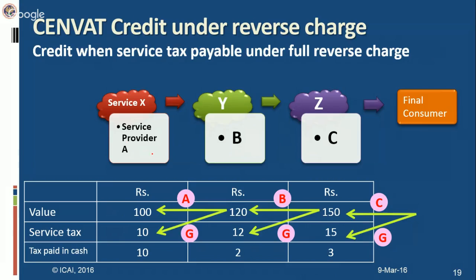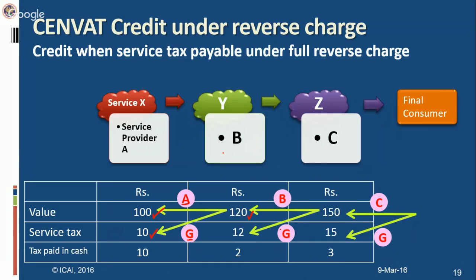In this case, A provides a service to B and he charges a value of rupees 100 and service tax at the rate of rupees 10. So now when B will make payment, he will pay rupees 100, that is value, to A, and the payment of service tax will not be to the service provider. He will make the payment of service tax to the central government because he has to pay service tax under reverse charge. Similarly, when B will provide service to C, C will make the payment of value of rupees 120 to B,